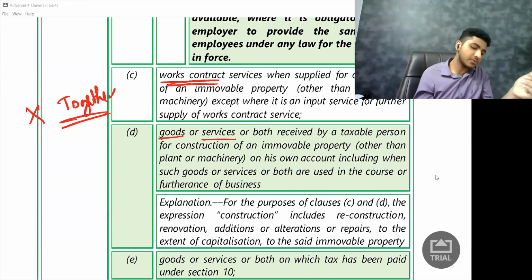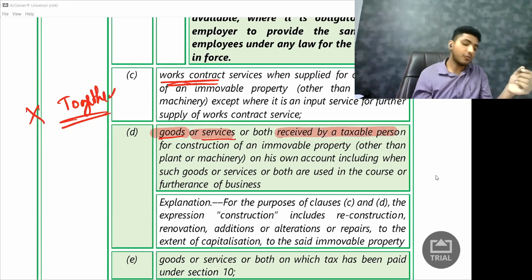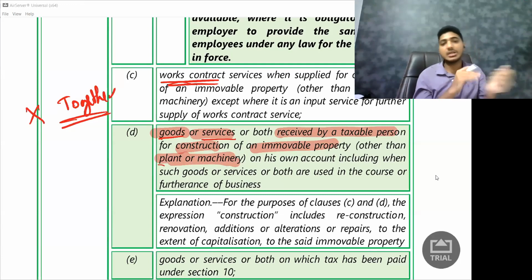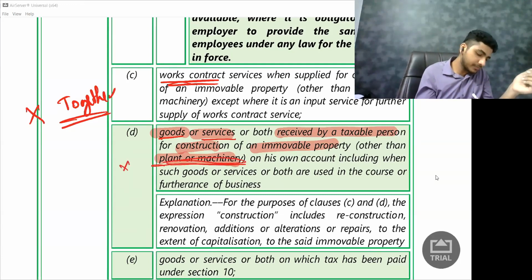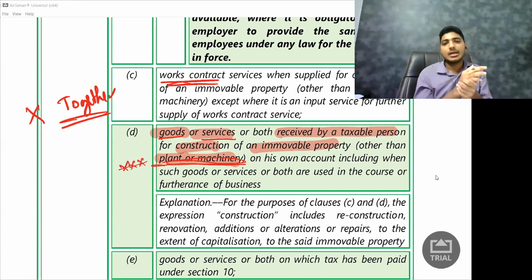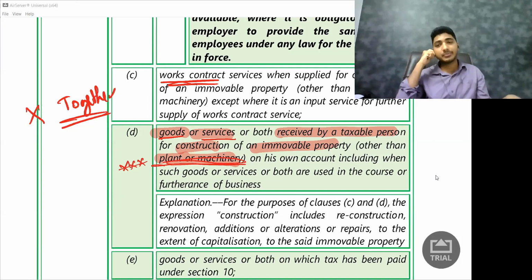They're saying goods or services or both received by a taxable person for construction of an immovable property other than plant and machinery. Oh, this is one exception. This is important. Examination question, most of the time they'll ask this. Okay, put a star. So they're saying if I am purchasing goods and services for construction of immovable property, credit is not available except for plant and machinery. If I am purchasing goods or services which will be used to make a plant or a machinery, credit is available. Otherwise, it is not available.